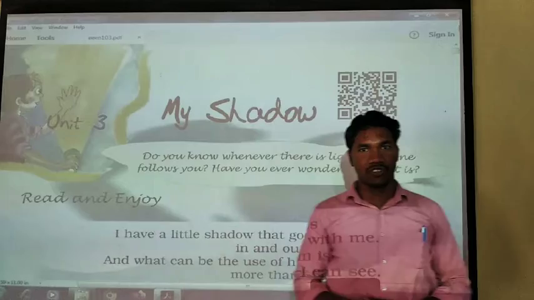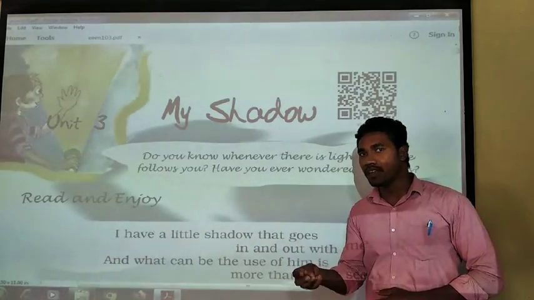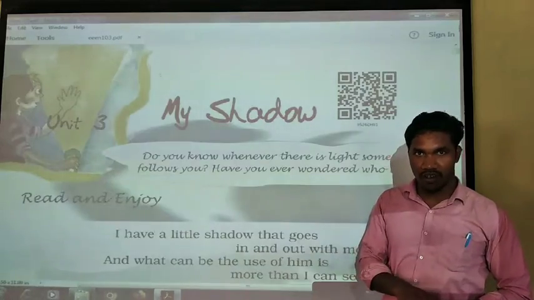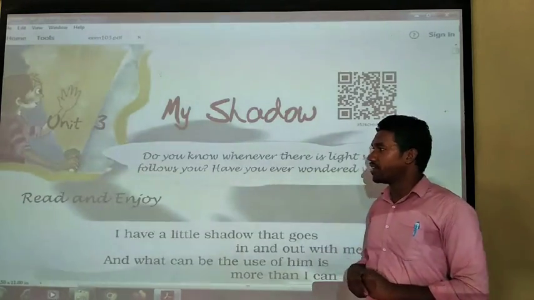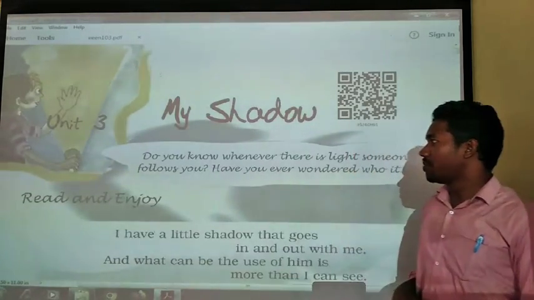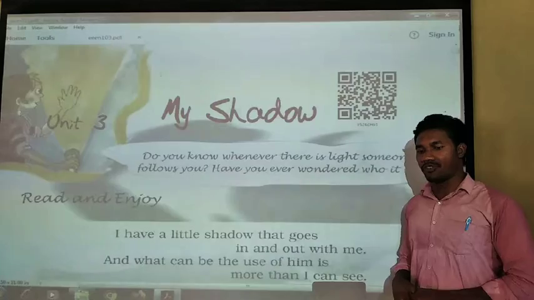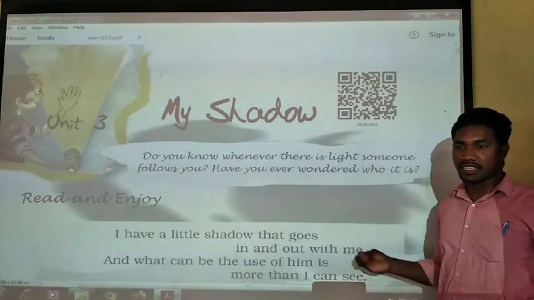Do that activity also and experience the shadow, when it becomes big and when it becomes small. Will you do that activity, everybody? Yes, everybody will do that activity. So before we start this poem, let us see some of the things that we have to discuss before we begin reading and understanding this poem.